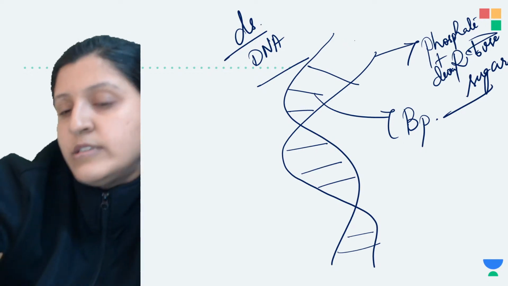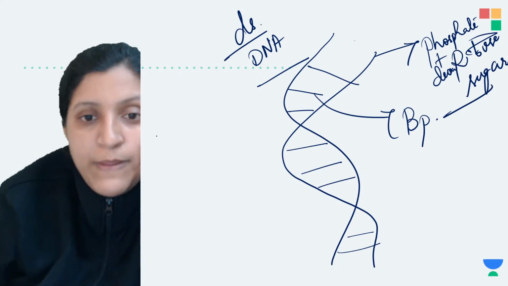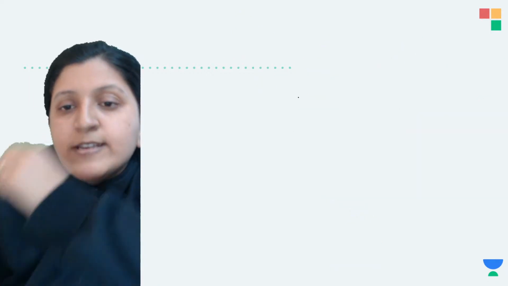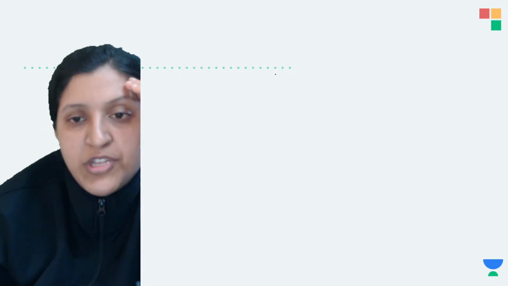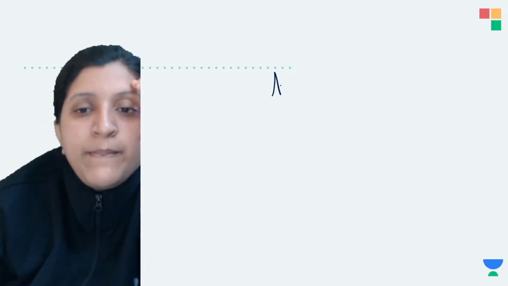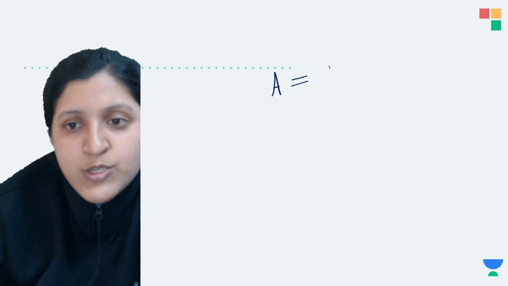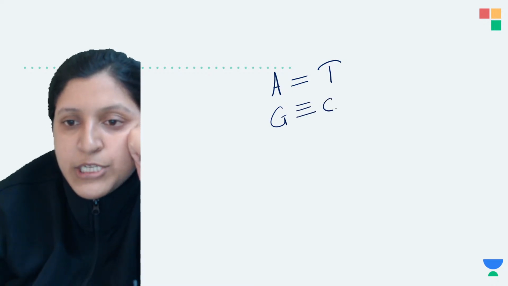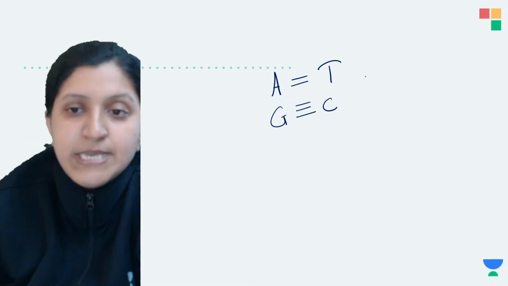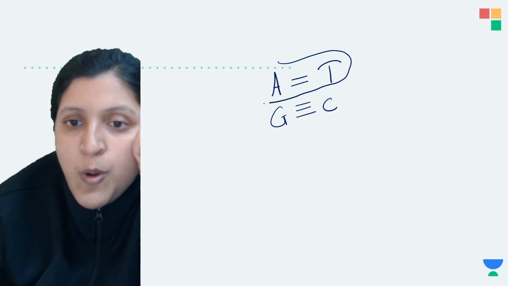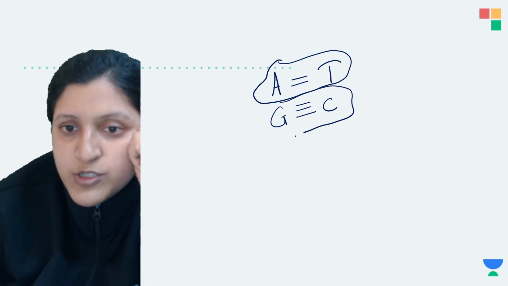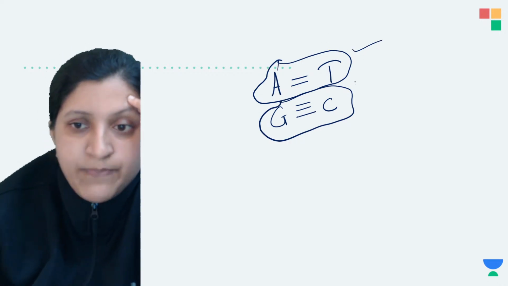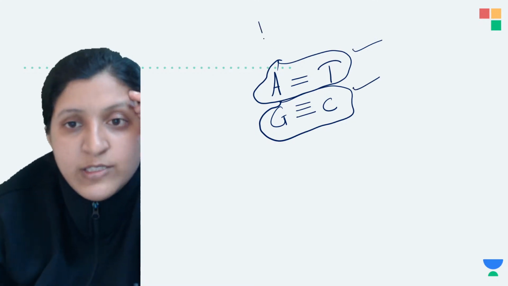Now the DNA strands, we say that they are complementary. Why do we say that the DNA is complementary to each other? That is because the complementary base pairing will be there. A is always complementary to T, and G is always complementary to C. G is always going to pair with C. This we call complementary base pairing, where you can see A is pairing with T and G is pairing with C, and hence we say that